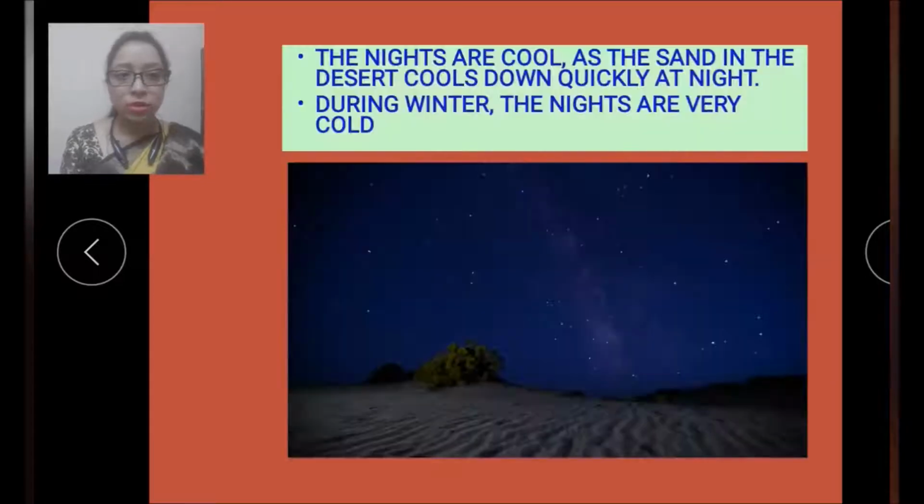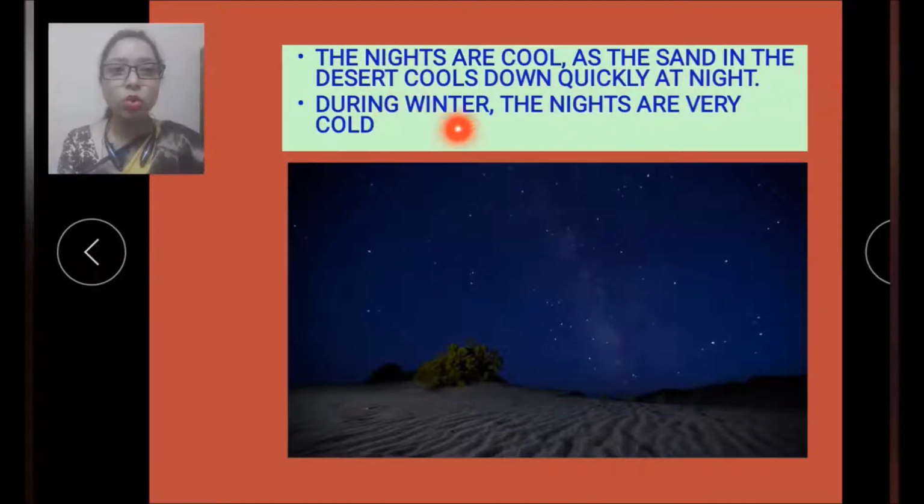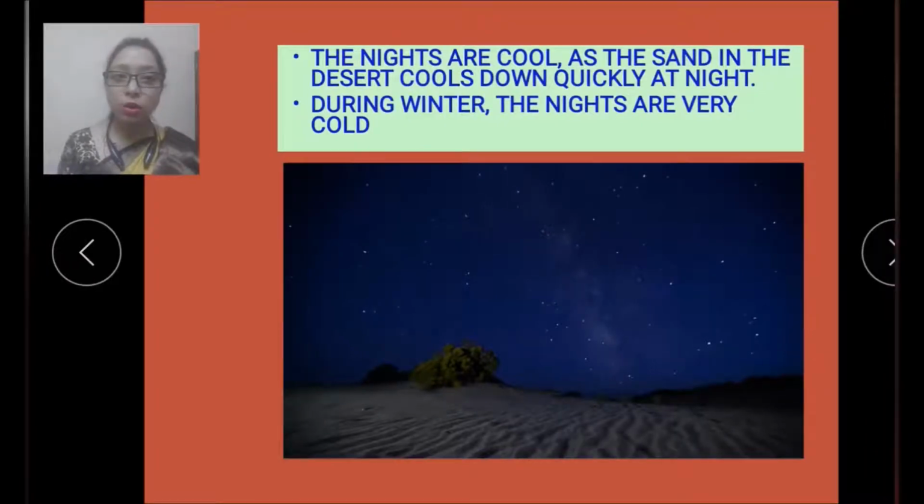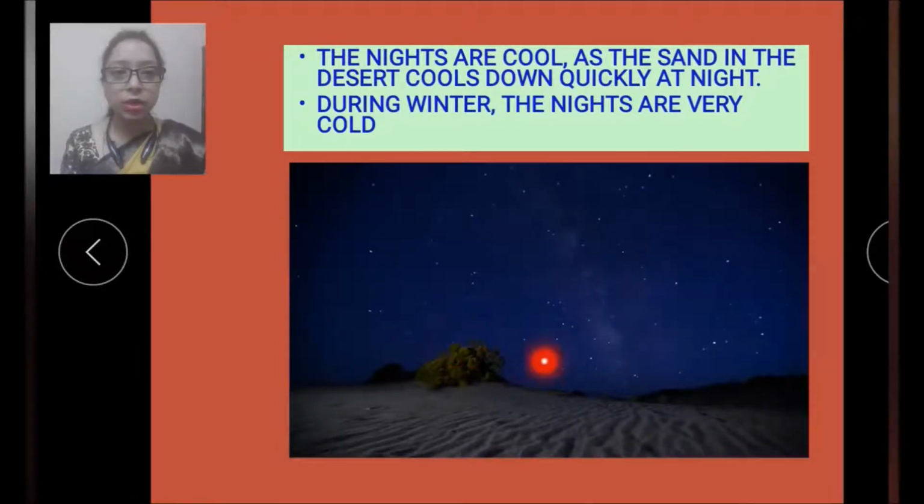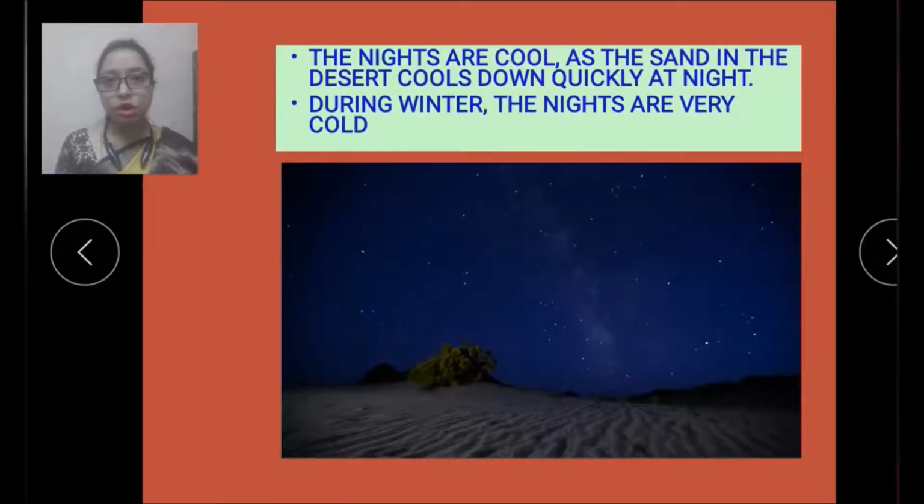Now let's see next. And now let's understand the climate of desert at night. So let's first read it out. The nights are cool as the sand in the desert cools down quickly at night. During winter, the nights are very cold. So daytime the sun shines bright and the nights are cool as the sand in the deserts cools down quickly at night. And during winter, the nights are very cold. And here in this picture, you can see this is the night time in the desert. So this is the climate of Saudi Arabia.